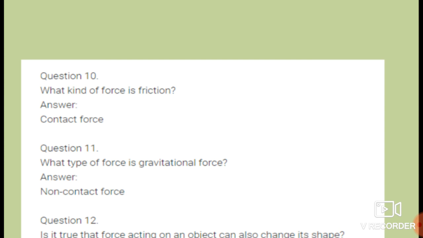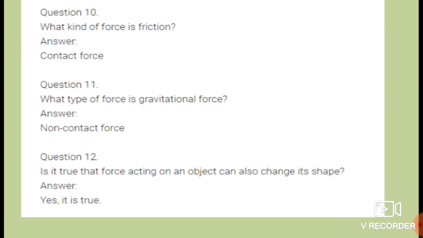Now the question number 11. What type of force is a gravitational force? See over here students. Yes, can any student tell me the answer? What type of force is a gravitational force? Yes, obviously it is a non-contact force because there is no contact between the earth and the ball which is upward side as it falls down. Okay, so it is the type of non-contact force.